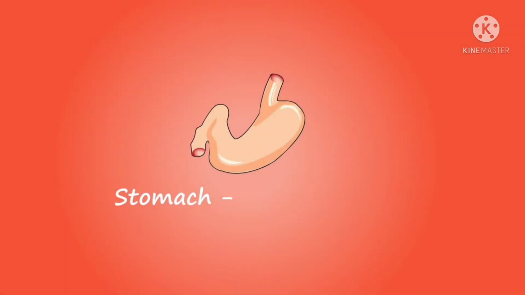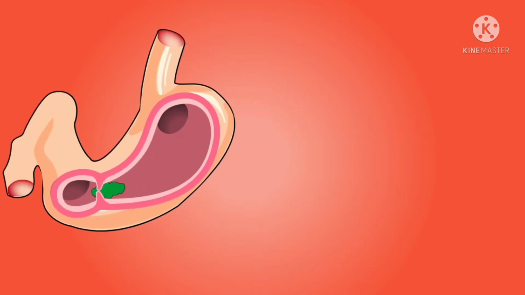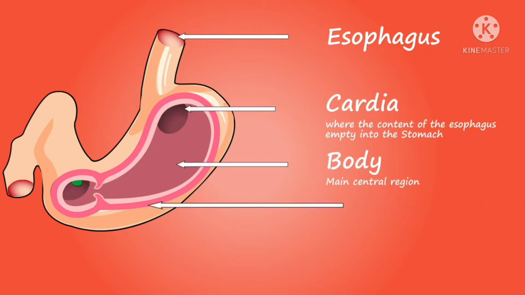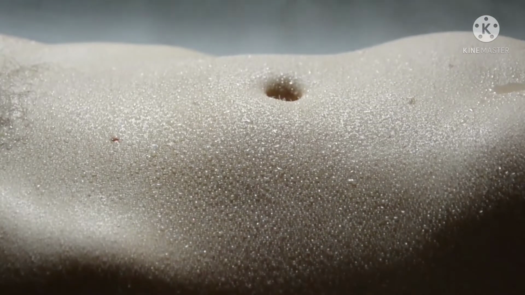Superiorly it is connected to the esophagus, and that part is called the cardiac part of the stomach. The area above the point where the esophagus enters is called the fundus of the stomach. The inferior part where the duodenum and stomach meet is called the pyloric part. Between the pyloric part and the fundus is the body. The body is the largest part of the stomach, almost 75% of the stomach.